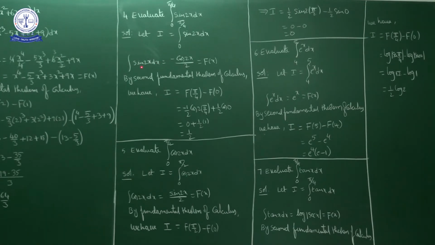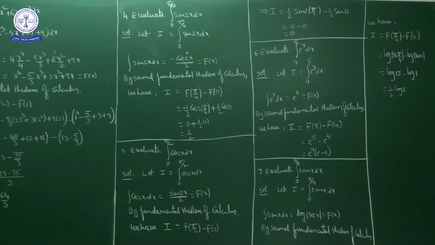Integration of sin 2x is what? Minus cos 2x by 2. Okay, that is capital F of x. Antiderivative is minus cos 2x by 2. So by the second fundamental theorem of integral calculus, I is equal to F of upper limit minus F of lower limit. What is the lower limit? 0. Upper limit is how much? Pi by 4. So F of pi by 4 minus F of 0.